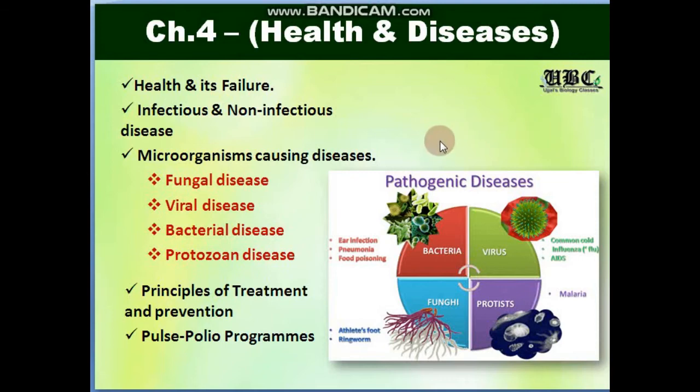Now, moving on to the next chapter, that is chapter number 4 of the bio part, we have health and diseases, concerning mainly human health and diseases. So all the points here we have to take a look at. The health: what is being healthy, and if the failure occurs, how the health degrades. Next, we have to talk about the diseases, the types of disease, that is infectious and non-infectious, which can again be classified into communicable and non-communicable diseases.